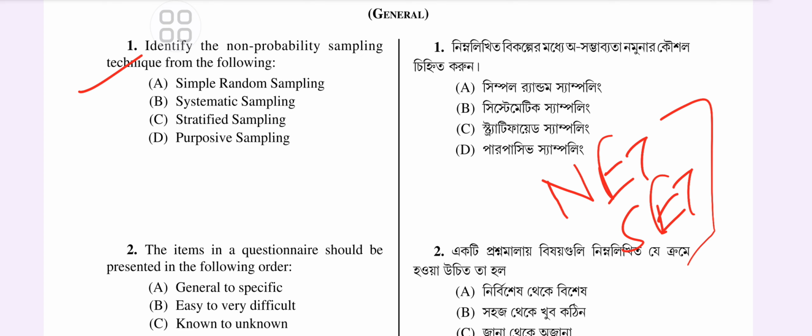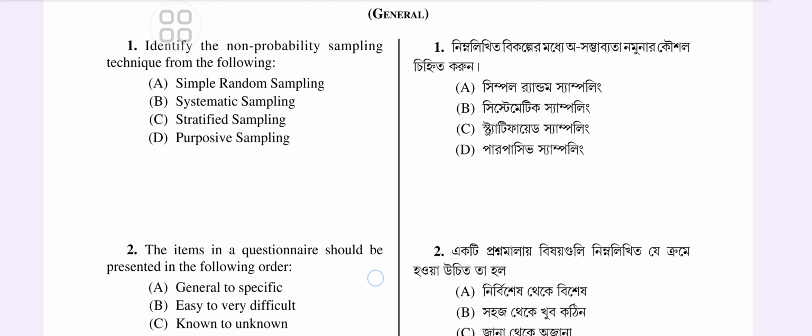Why? Simple random, systematic and stratified sampling are all examples of probability sampling techniques, where each member of the population has a known non-zero chance of being selected. But purposive sampling, on the other hand, is a non-probability sampling technique. In purposive sampling, samples are selected based on judgment. So this technique does not give every individual in the population an equal chance of being included, as selection is based on specific characteristics or criteria. So purposive sampling is the correct answer, which is a non-probability sampling technique.